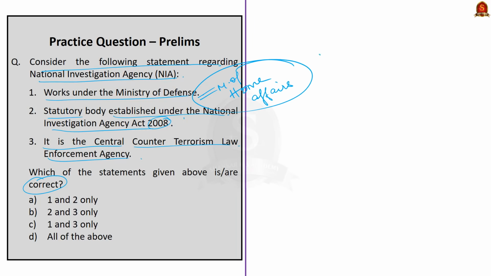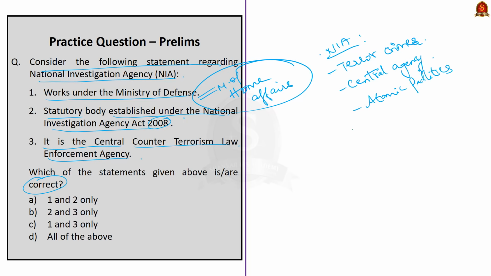Now we will see some points about NIA. NIA is empowered to deal with terror-related crimes across the states without special permission from the states. And it is the central agency that deals with offenses affecting the sovereignty, security and integrity of India, security of states, and friendly relations with foreign states. It also prosecutes offenses against atomic and nuclear facilities. It will also investigate and prosecute offenses that involve smuggling of high-quality counterfeit Indian currency. So here, statement 2 and statement 3 are correct. This is an established fact. So our answer here will be option B, 2 and 3 only.